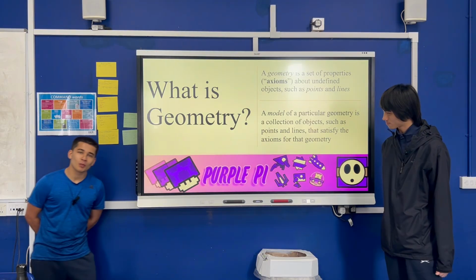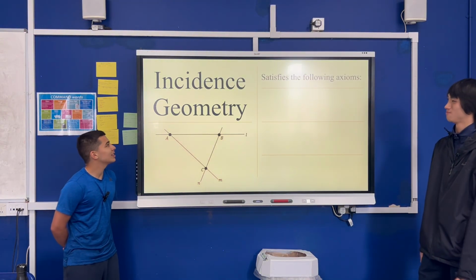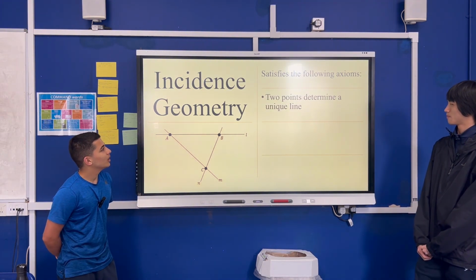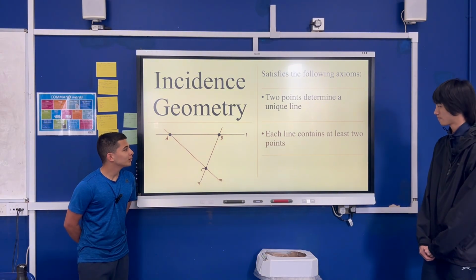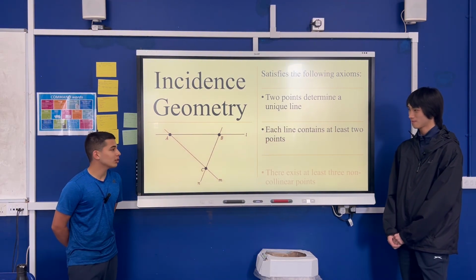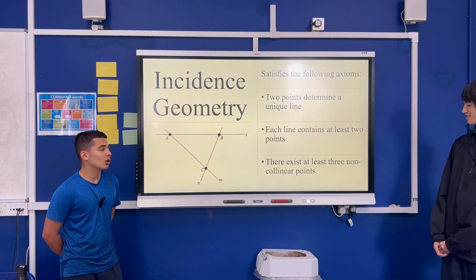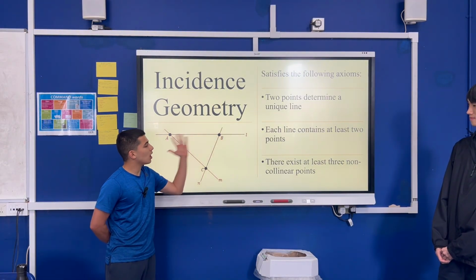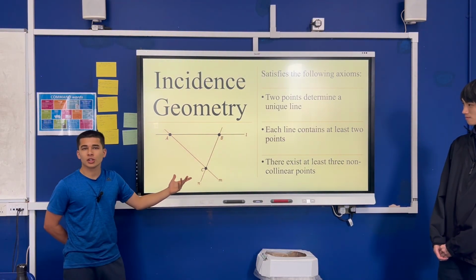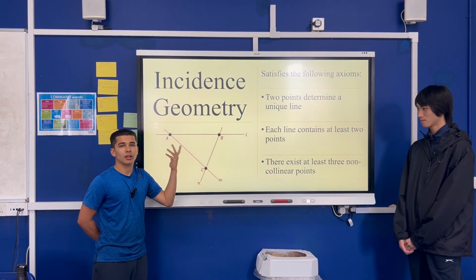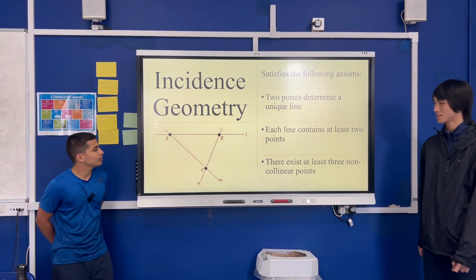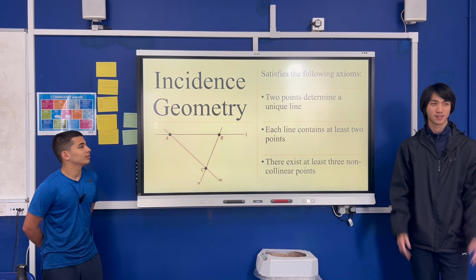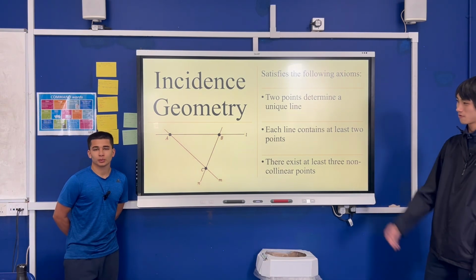One of the most basic forms of geometry is incidence geometry, in which everything satisfies the following axioms. 2 points determine a unique line. Each line contains at least 2 points, and there exist at least 3 non-collinear points. The first 2 are very simple. The third one is basically saying, if these 2 are collinear points and we put a point over here, it's valid because it's not on this line, and there are at least 3. The point is, if every point is collinear, it's just a straight line. There's nothing interesting about that. We want to investigate interesting math, so let's go.